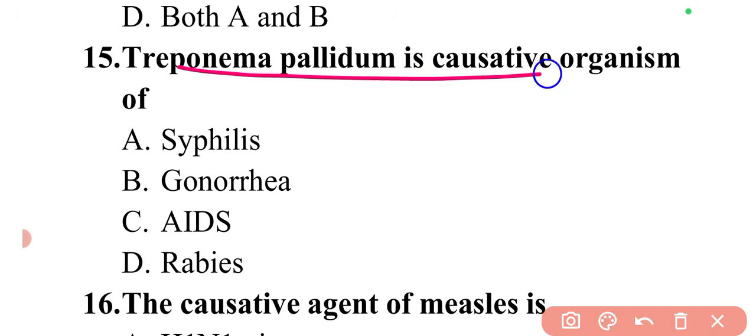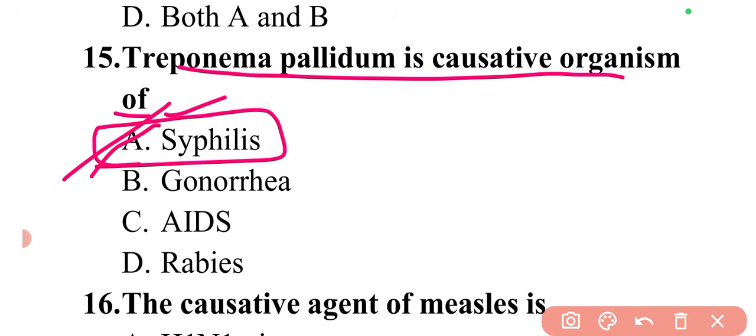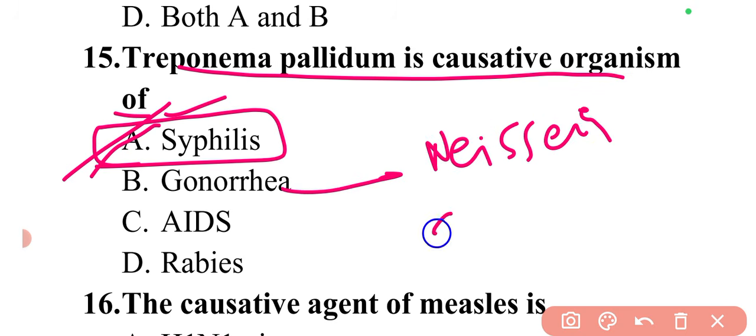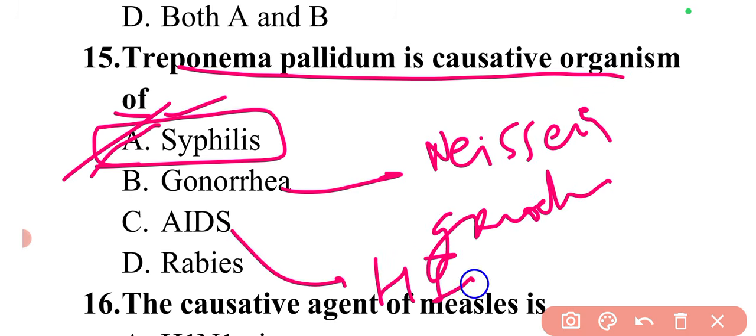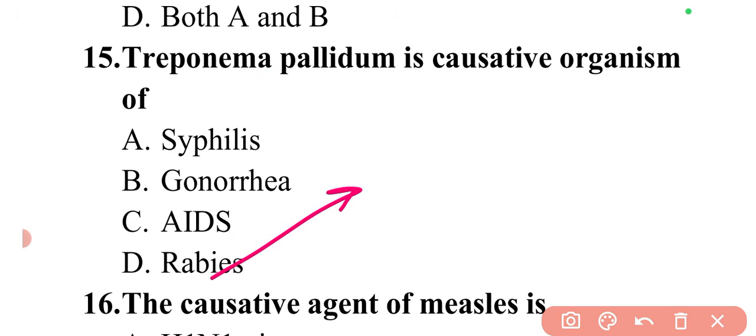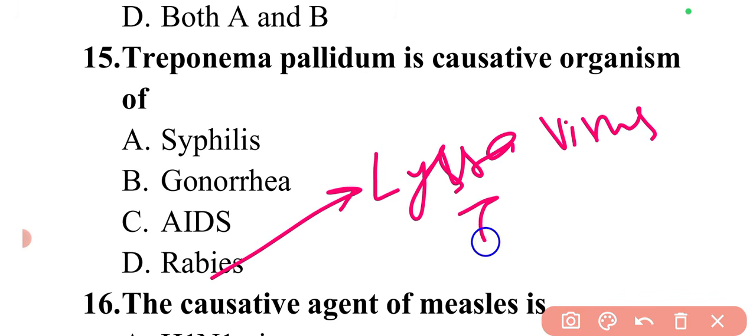Next question is Treponema pallidum is causative organism of. So Treponema pallidum is a causative organism for syphilis. So here option A will be the correct answer. If I talk about gonorrhea, the causative agent is Neisseria gonorrhoeae, and for AIDS it is the HIV, human immunodeficiency virus. And for rabies the causative organism is Lyssavirus type 1.